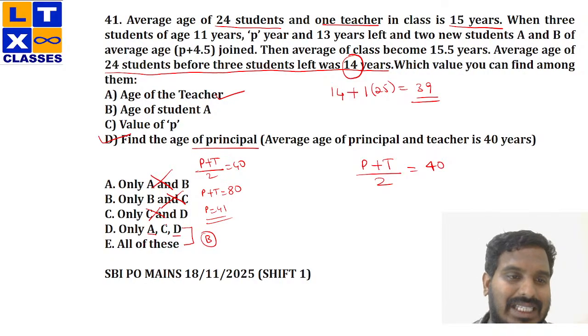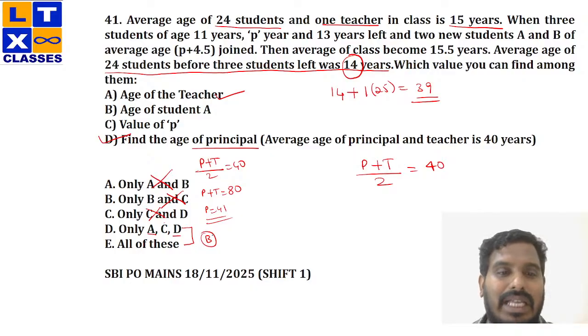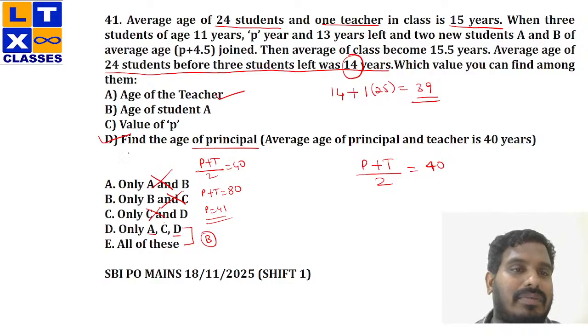Now if I solve my C in this, according to the D option, if I solve C also, if it satisfies, definitely it will satisfy the condition. Why? Because in both the options C is there. See, anyway, A, B, and C is not my answer. So in D, I have C. In E, I have A, B, C, D. Right? So C is there in both the options. So I'll check with B. If I can calculate the value of B, then all of these would be my answer. If I cannot calculate the value of B, then only ACD will be my answer. Clear?